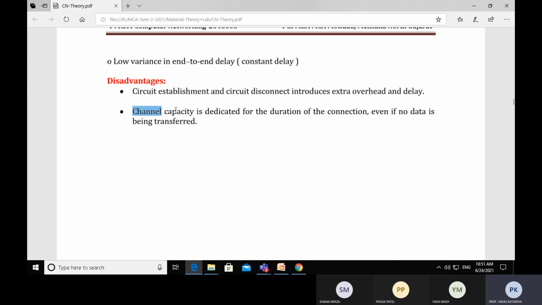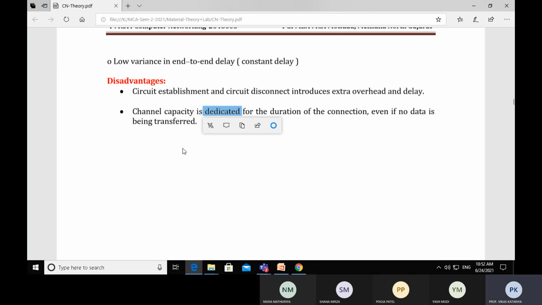Second, channel capacity is dedicated for the duration of the connection. We know that in the circuit switching technique, two devices are connected with the circuit switched network, so there is a dedicated link between the two devices, between two landline phones.